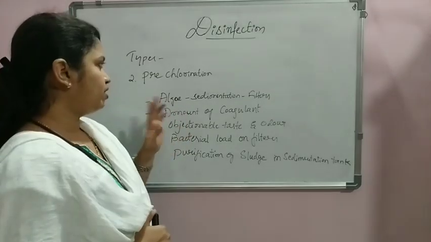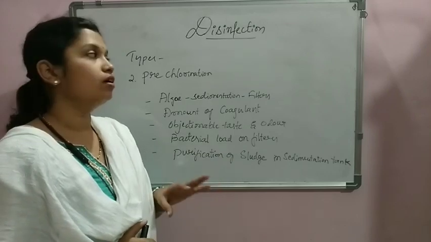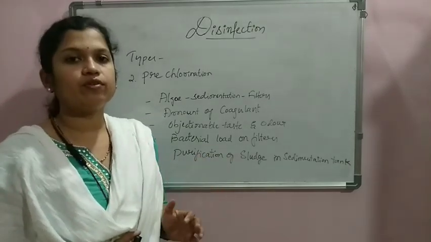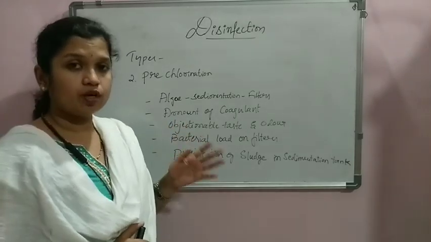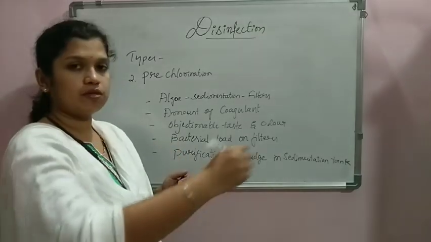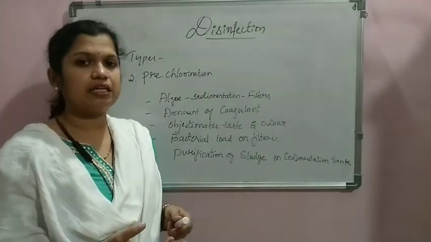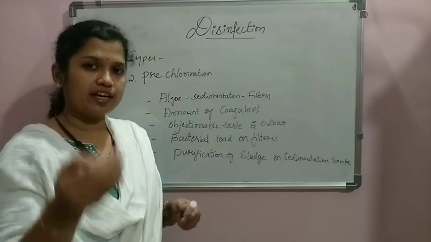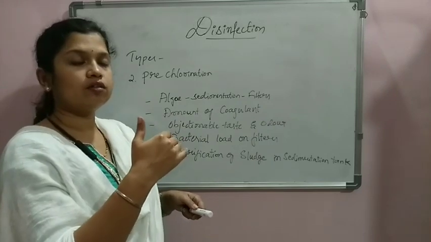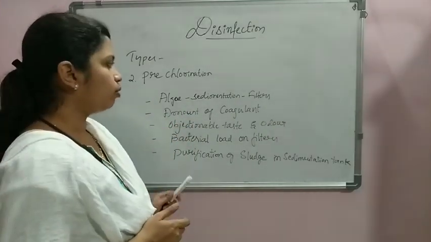The next type of chlorination we are considering is pre-chlorination. What does pre mean? Preliminarily, or firstly, we go for the chlorination, meaning before giving any of the other treatments we first of all go for the addition of chlorine. The point in the treatment plant where chlorine is added may vary, because the first process is screening. It may be added before screening, or before sedimentation, and so on. At which point we go for chlorination is decided based on the following factors.